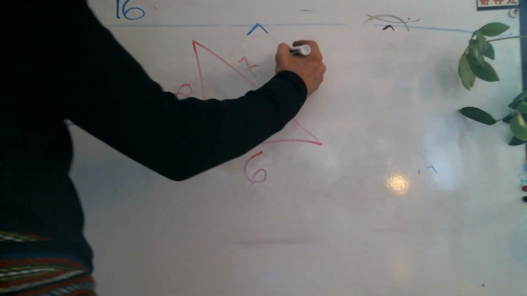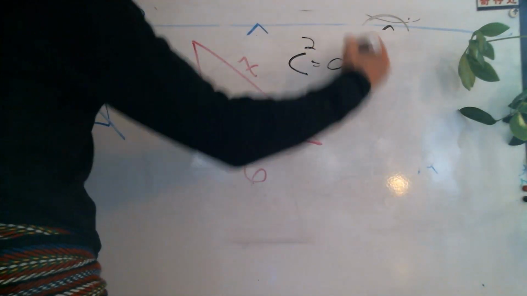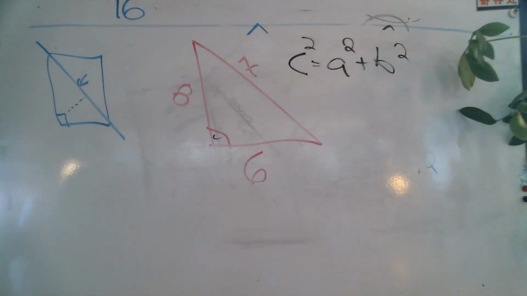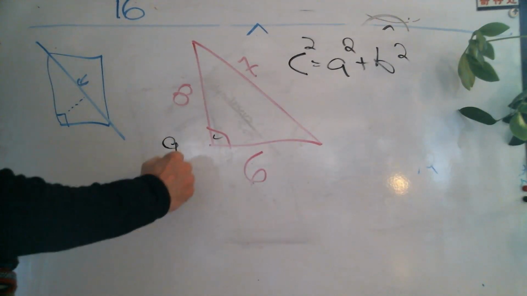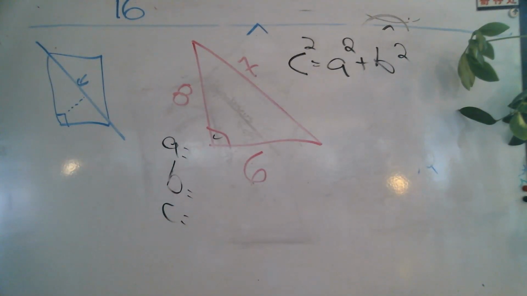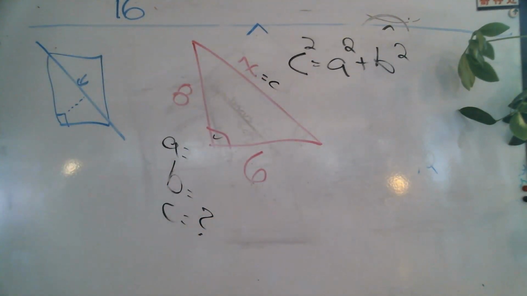So what is our theorem? Does anyone remember it? C squared equals A squared plus B squared. That's the theorem. Now, in 2 weeks, I'm going to teach you how to use the formula. I like it better. I want you using this to start with. Now, what do we do? Like in a word problem, we go A, B, C, D, E, F, G. Very good. What is my longest side? It's always going to be C. So C is my unknown. I don't know what my C is. There's actually a higher letter than C, but not in this, because I only have 3 sides.